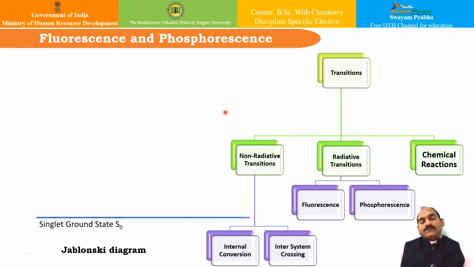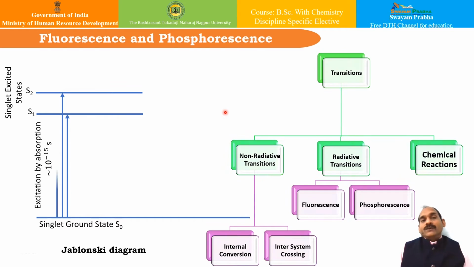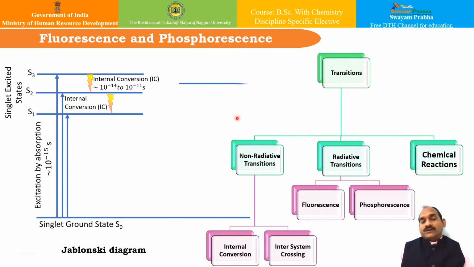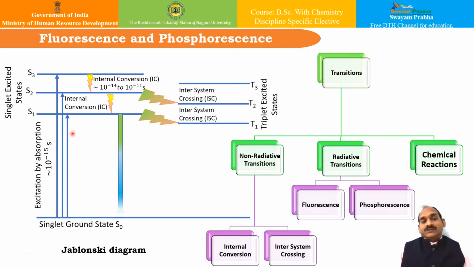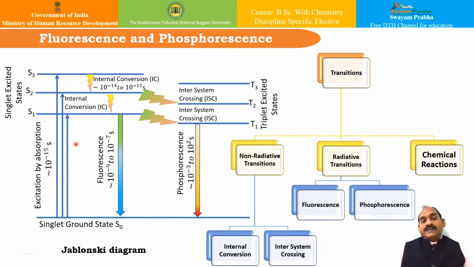Whenever a substance or molecule absorbs light energy, the molecule which is in the ground electronic state goes to an excited electronic state. Once it goes to the excited electronic state, it can release its energy in several forms. The various phenomena due to the release of this energy, or the shifting of this higher electronic state to a lower electronic state, are very well explained by the Jablonski diagram. We will see this Jablonski diagram here in detail.